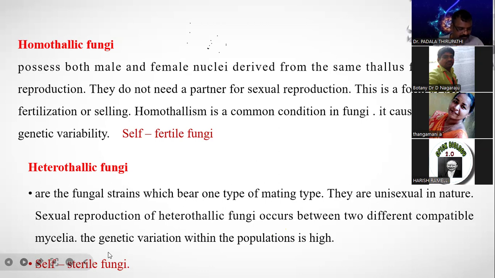You know Aspergillus, Rhizopus, Mucor, these are heterothallic fungi. A. Blakeslee discovered heterothallic fungi in Mucor. A. Blakeslee first identified heterothallism in fungi. That is also a very important question. Heterothallism was first discovered by A. Blakeslee. Heterothallism is present in which fungi?